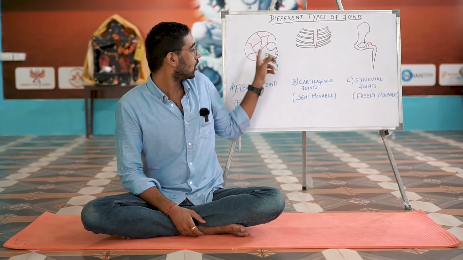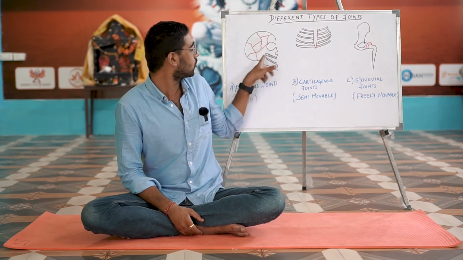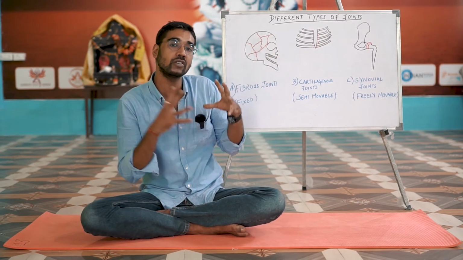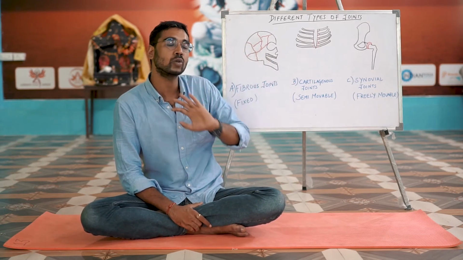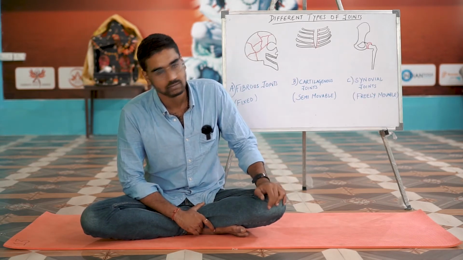The only purpose they serve, in the case of the skull, is protection of the internal organ, that is the brain. These fuses, these joints where the bones come together, are called sutures, and they do not offer any sort of movement to the human body at all.